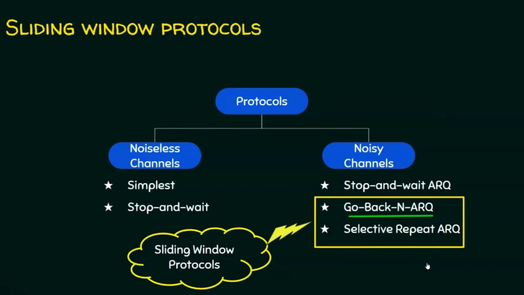The variations of sliding window protocols are Go-Back-N ARQ and Selective Repeat ARQ. And the topic of the day, Go-Back-N ARQ. Let's see what is Go-Back-N ARQ. Today's video details the manner in Go-Back-N ARQ. What is N? N is the sender window size. Suppose if we say Go-Back-3, then 3 is the sender window size. It means 3 frames can be sent at a time before expecting an acknowledgement from the receiver. If it is Go-Back-5, then 5 frames can be sent by the sender to the receiver before expecting an acknowledgement. Shortly we are going to see an animation.